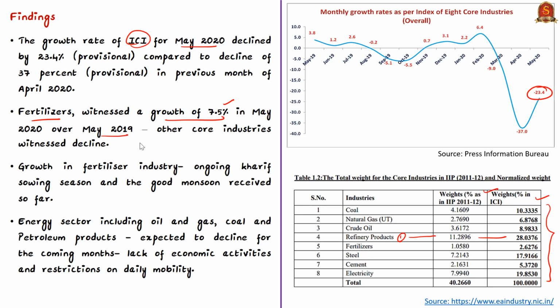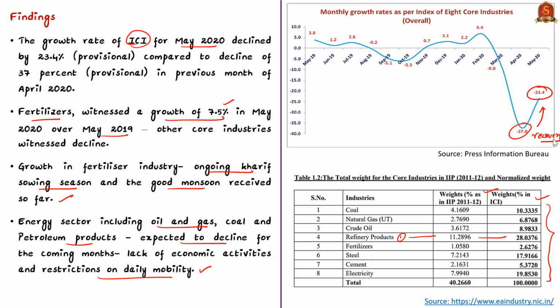One of the reasons why the fertilizer industry has become the only core industry to witness growth in May is the ongoing Kharif sowing season and also the good monsoon received so far. The energy sector, which includes oil and gas, coal and petroleum products, is expected to decline in the coming months as well because of lack of economic activities and daily mobility due to restrictions related to the lockdown. The improvement in the index compared with April gives a sort of hope, or green shoots, that the economy is on the path of recovery. Some economists predict that the economy will recover in the second quarter of this fiscal year, that is from July to September 2020.